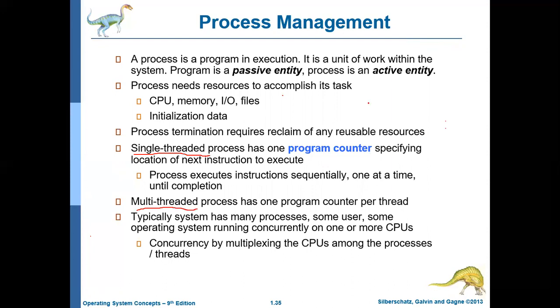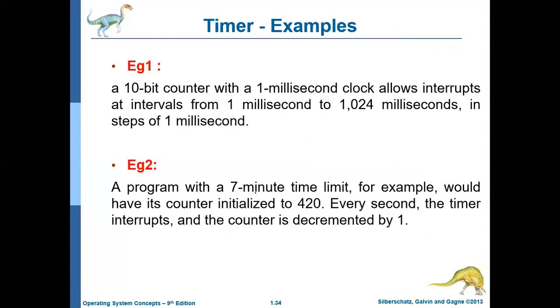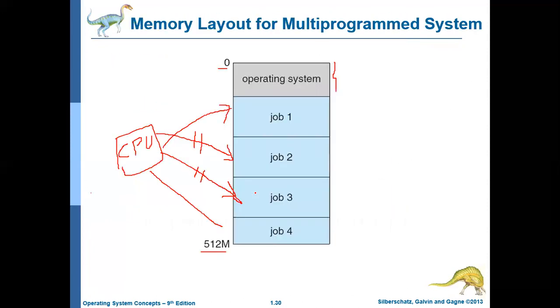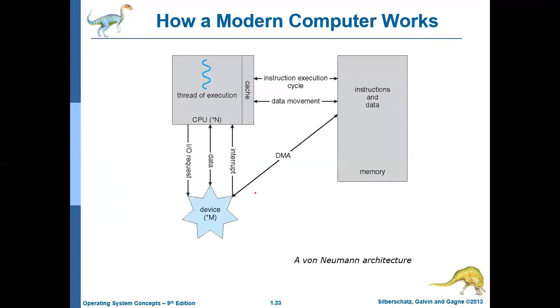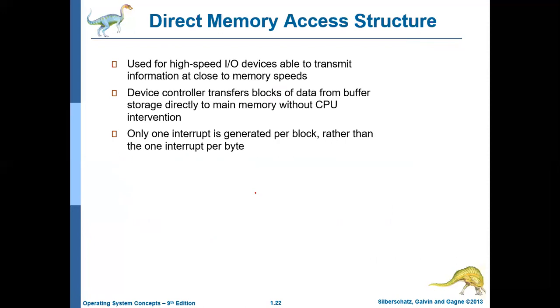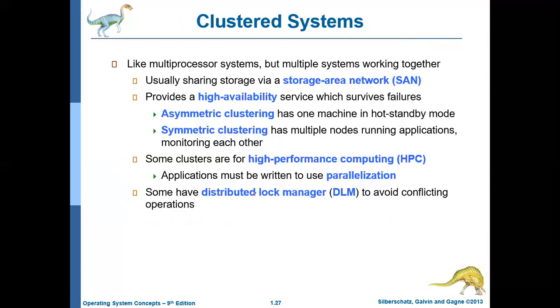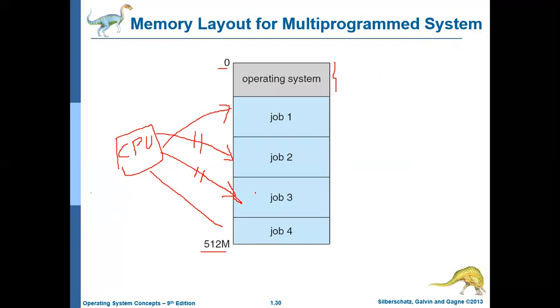Again I will go back to that particular diagram. Here, this is one process, this is another process, and like that we have many processes.